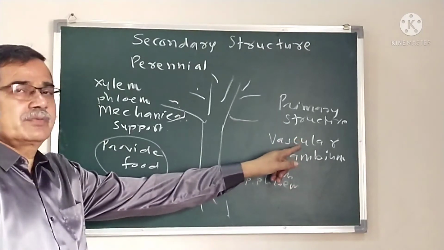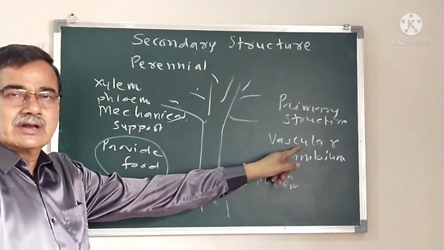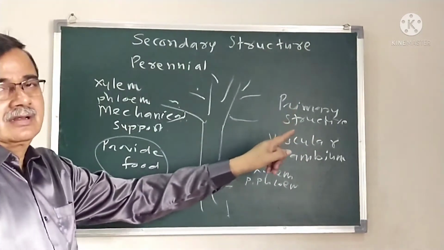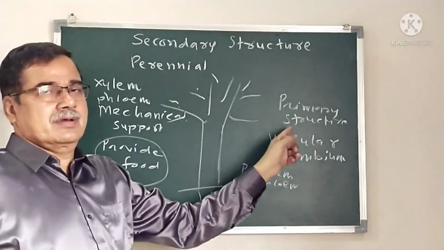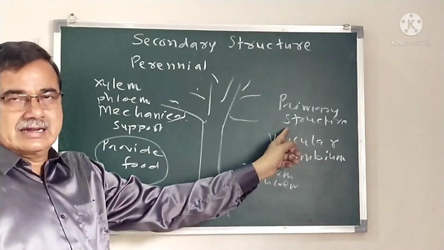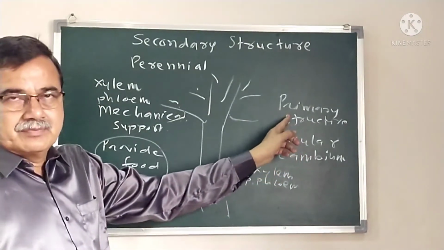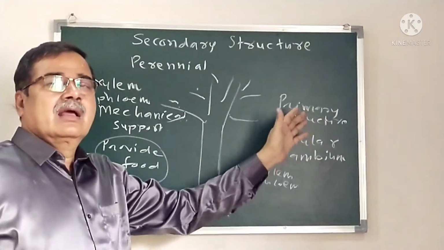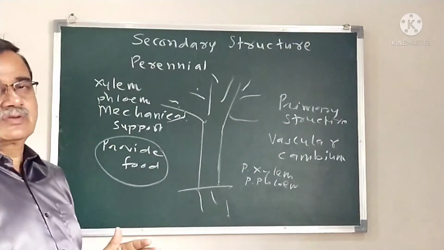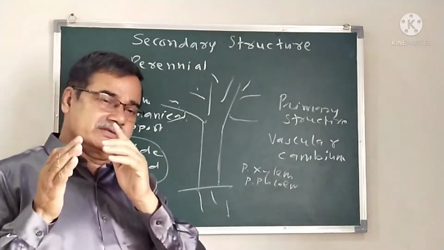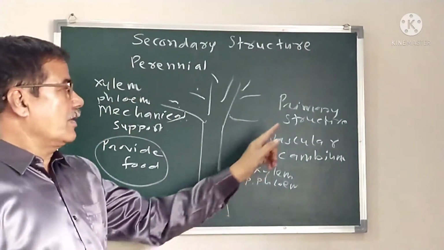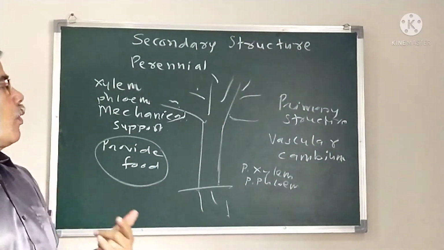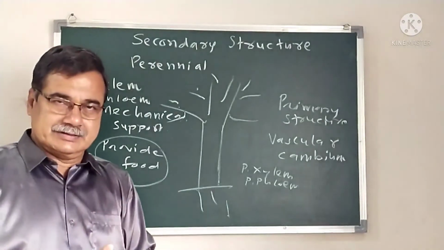The structure produced from the primary vascular cambium is known as the primary structure. That means the structure developed directly from this meristematic tissue, whose derivatives mature immediately, are no longer dividing, and become mature cells. Such a structure is known as the primary structure. As the plant grows, the demand goes on increasing, which leads to the secondary structure.